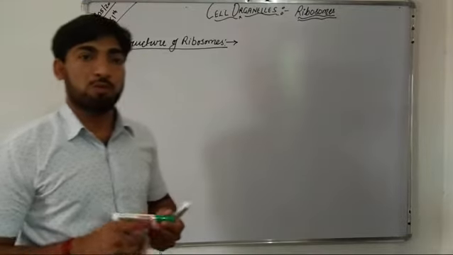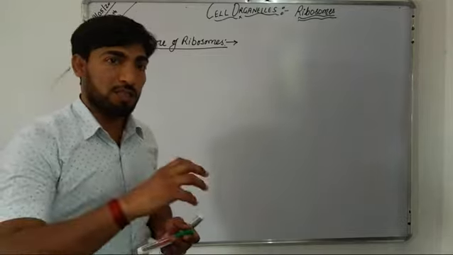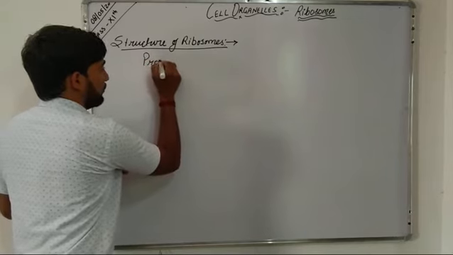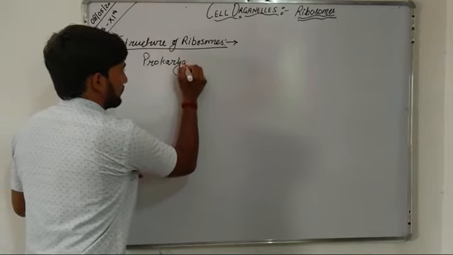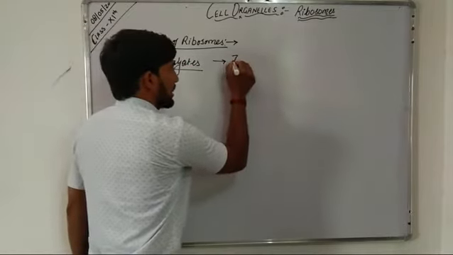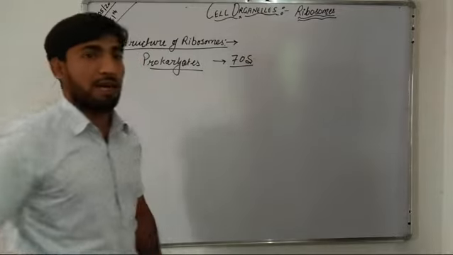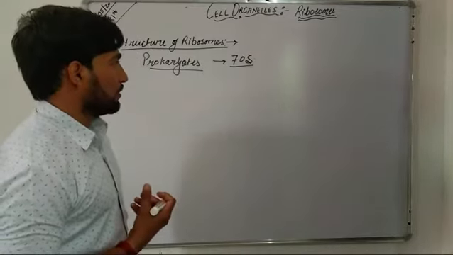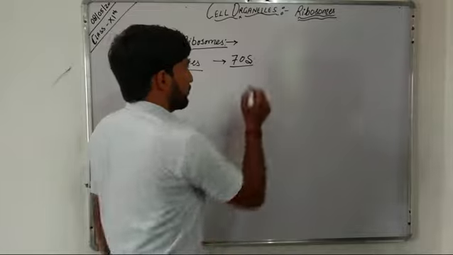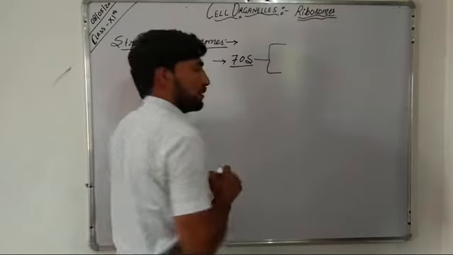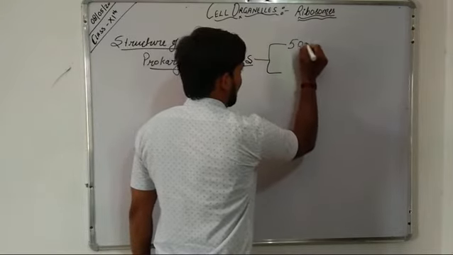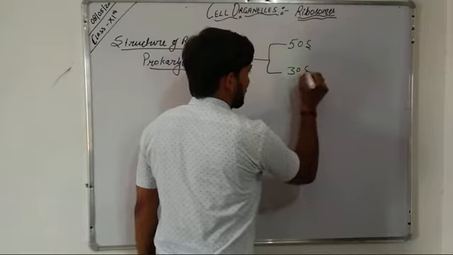Now come to the structure of ribosomes. As we know, these ribosomes contain two subunits, a larger subunit and a smaller subunit. In case of prokaryotes, they contain 70S type of ribosomes. Here S is for Svedberg unit or subunit. The two subunits of the 70S ribosome are the 50S subunit and the 30S subunit.